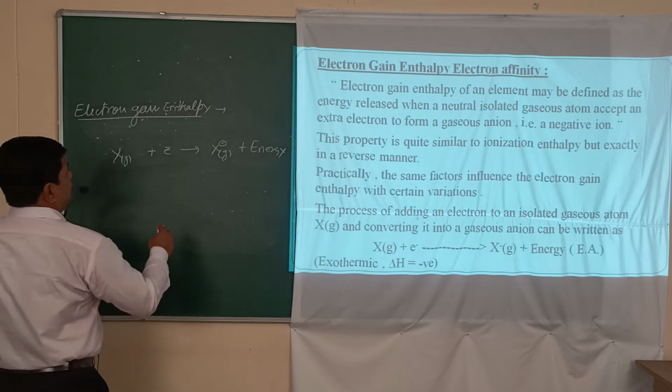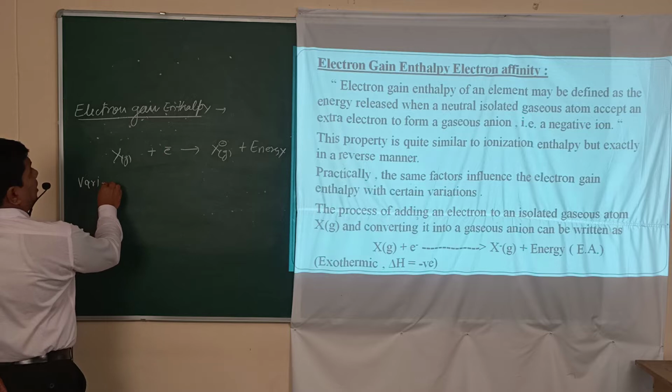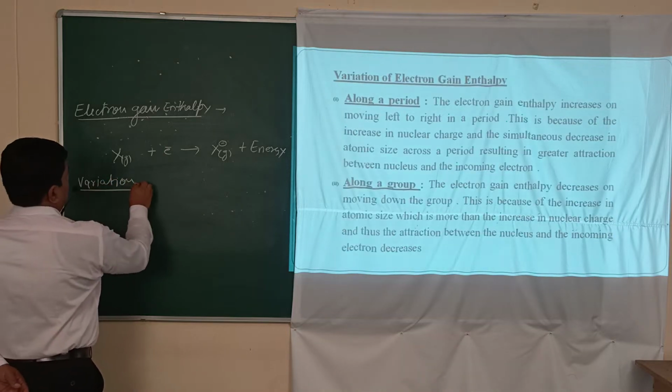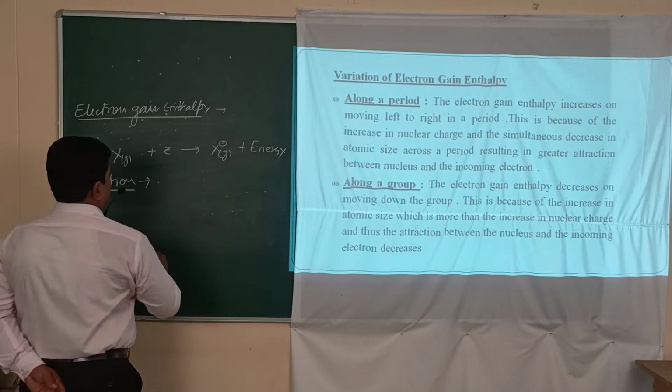Our next topic is variation in electron gain enthalpy.